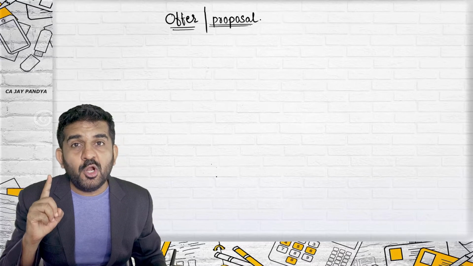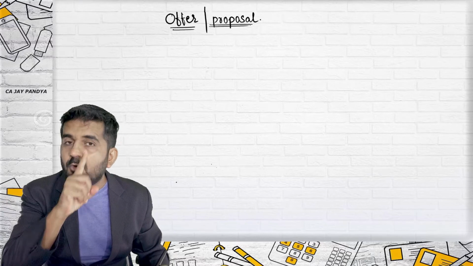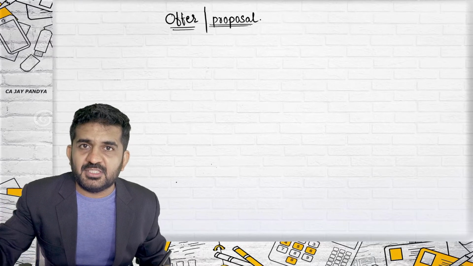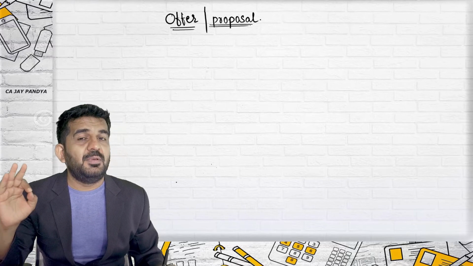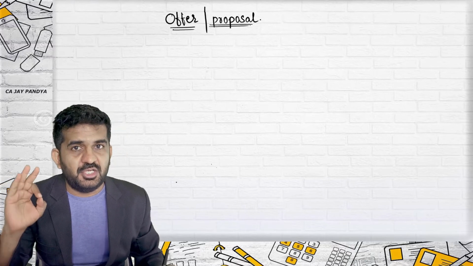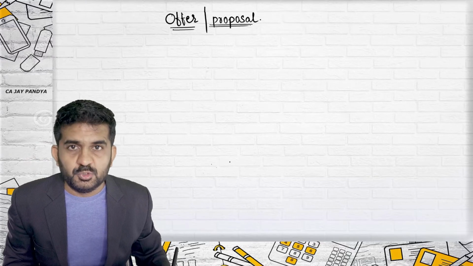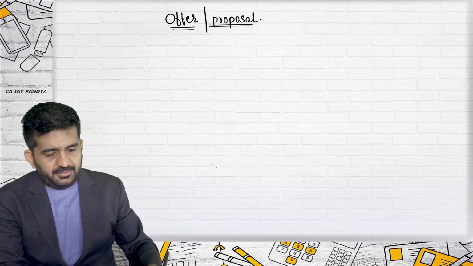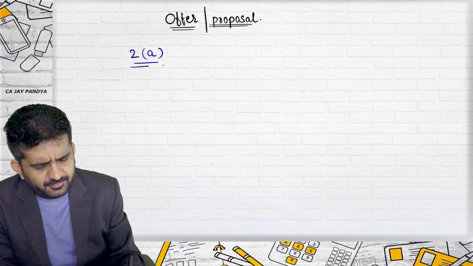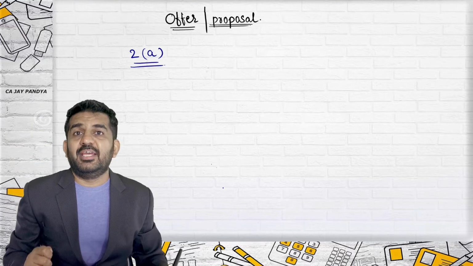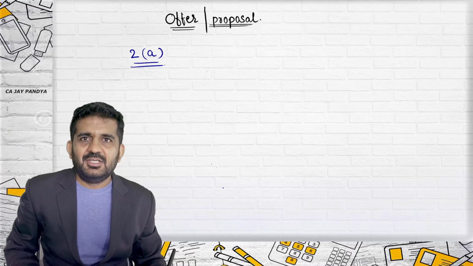So if you want to make a valid contract, there should be a valid offer. Without an offer, there cannot be a promise, there cannot be an agreement, there cannot be a contract. So there should be a valid offer under section 10. And so we are learning what is offer or proposal, and we will be doing it in detail. The section number is 2A. 2A defines offer. So yesterday we did this.